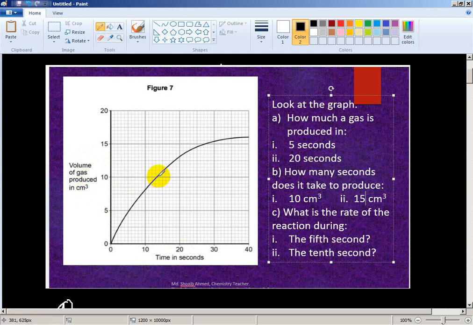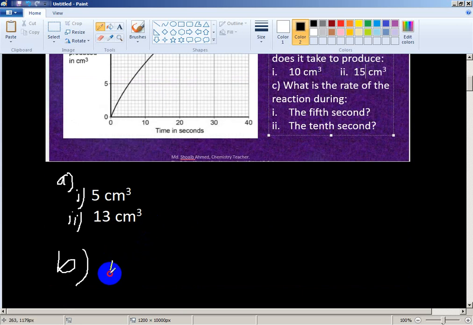This is the intersection. Down to the bottom. How much is this? 5 and 3, 13. Time is 13 second.